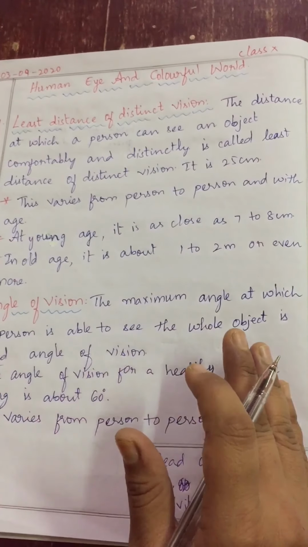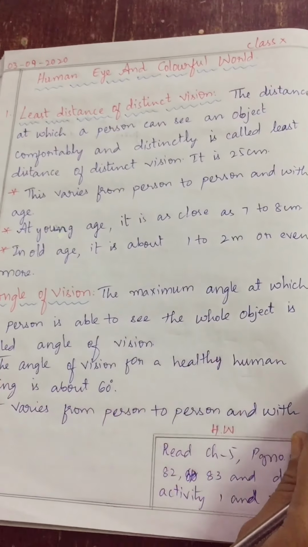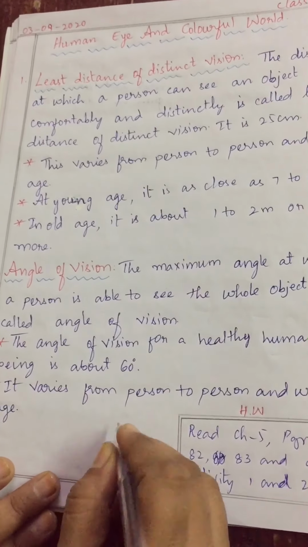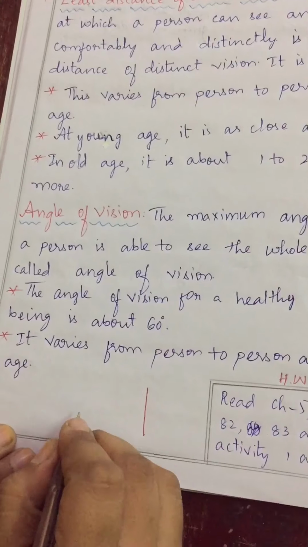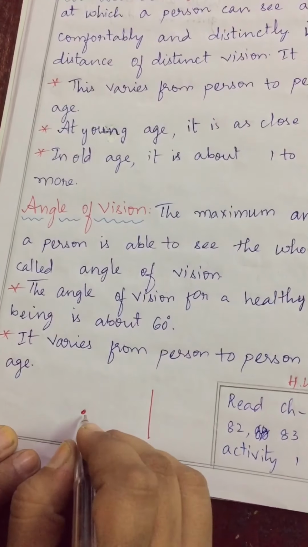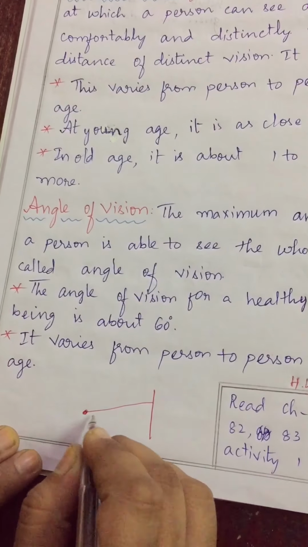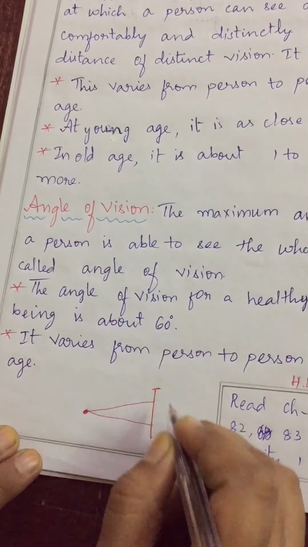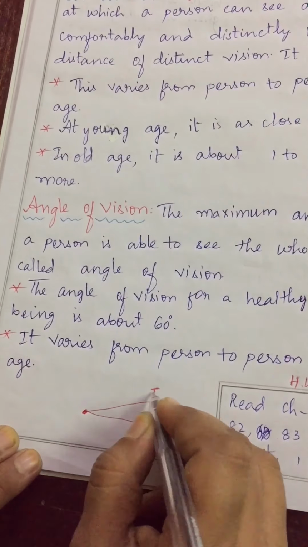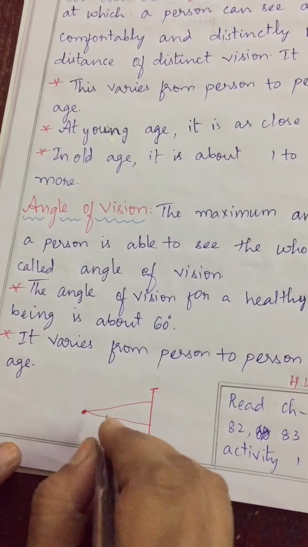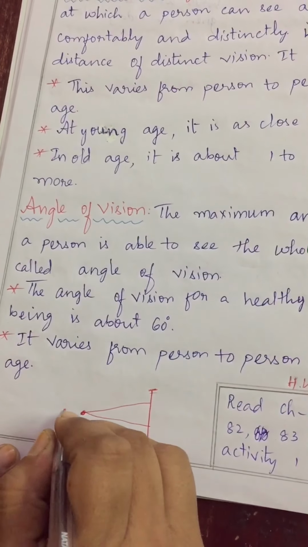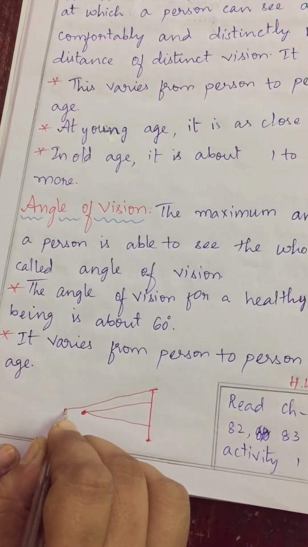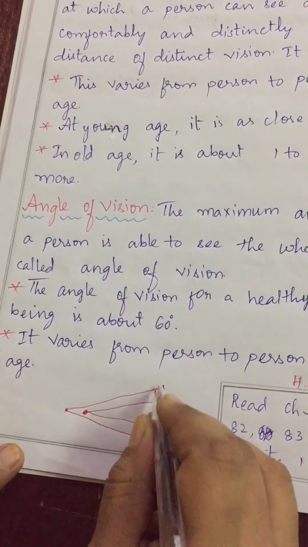Are you getting my point, children? Now the next thing is that, suppose you take any object or you take one stick. You want to see the sticks. So this is your eye. You are seeing only till here part. You are not able to see the up and down part, top and lower part, correct? But if you move a little bit forward, now you are able to see this, correct? You are able to see the top and bottom of the objects.